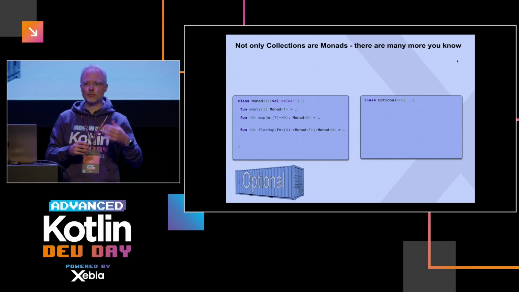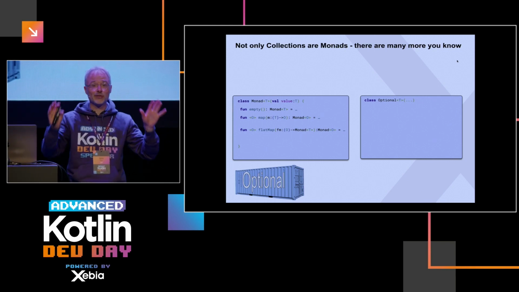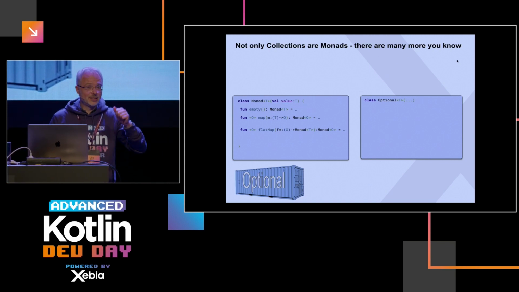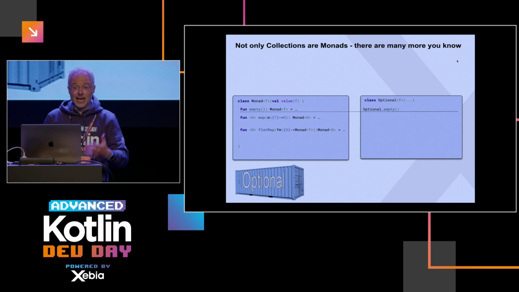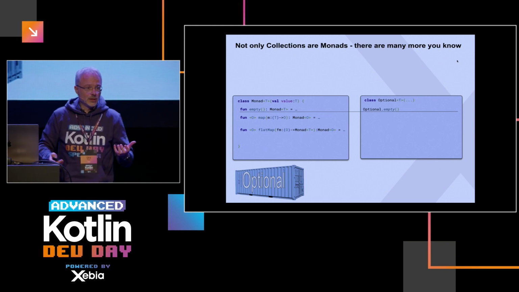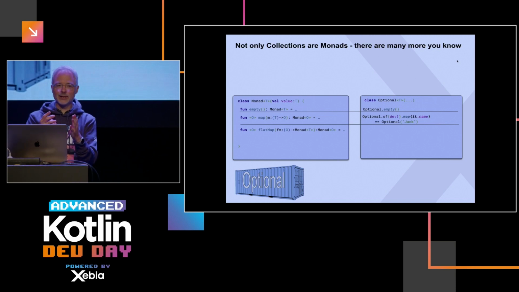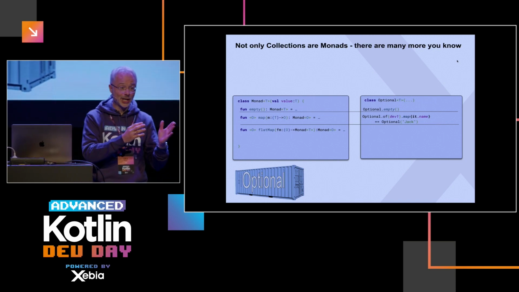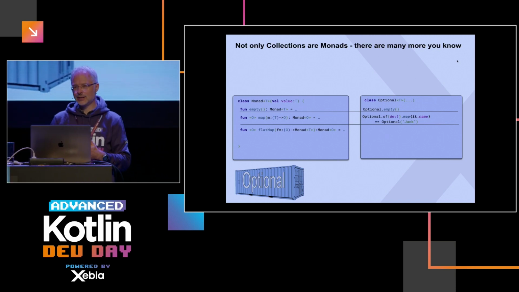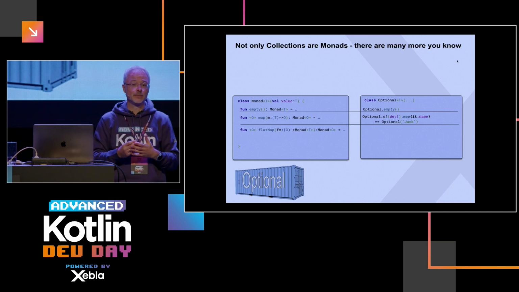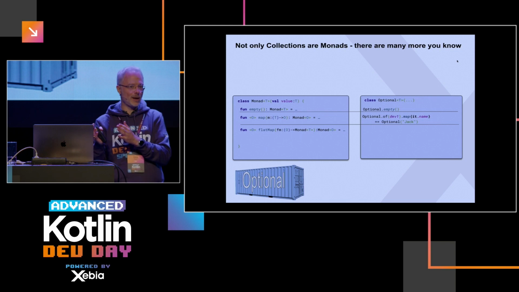I explicitly use the word effect because this is something you will definitely hear more often today. So let's see, is it a monad? Let's check. Well, you can create an empty optional. That's possible. You can map over an optional, but the map here is syntactically the same as in collections, but semantically it does something else, right? It only converts the element if the optional is not empty. We call it map, but something else happens.